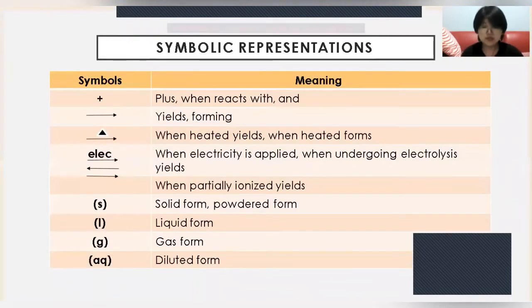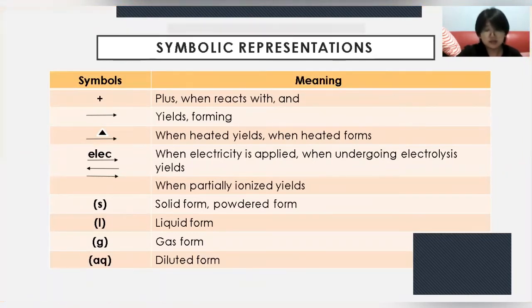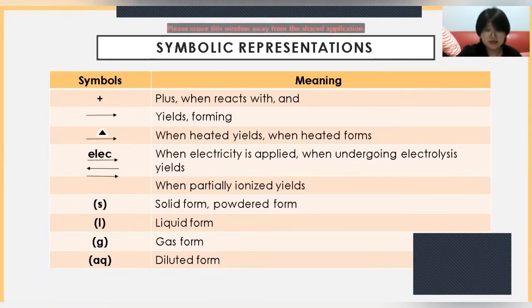But before we proceed to chemical reactions, let us know what some symbols represent. I have compiled a few symbols over here. When you see a plus sign, it means plus, or when reacts with, or and. An arrow means yields or forming. An arrow with a triangle on top means when heated yields or when heated forms. A triangle with the word elect means when electricity is applied or when undergoing electrolysis yields. An arrow to the right and an arrow to the left means when partially ionized yields.